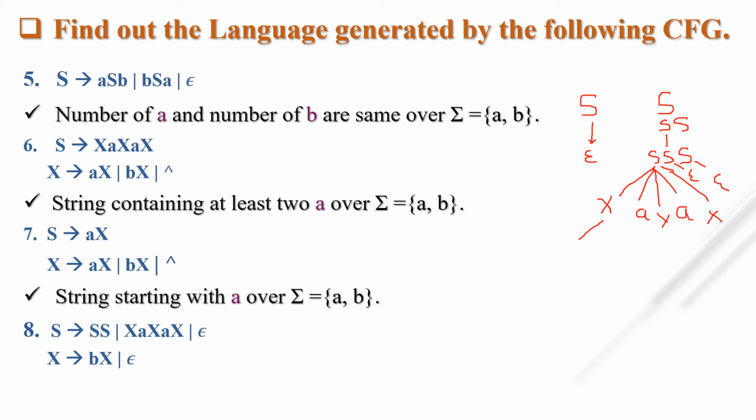Now X always starts with b. It may be possible to put null here, but right now we put bX. This a is as it is. Instead of this X I put null, and instead of this X I put null. Now instead of this X, suppose I take bX once again, and instead of this X I put null. So what string is generated by this parse tree? b, b, a, a.